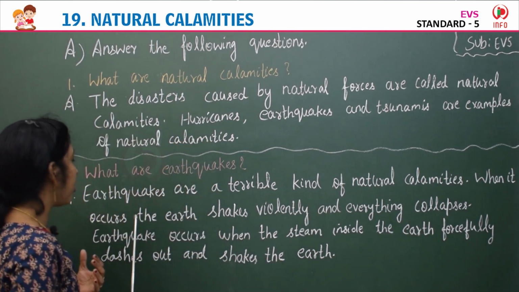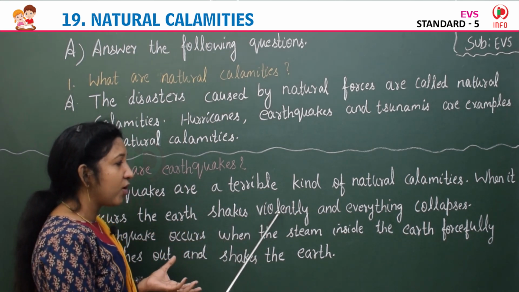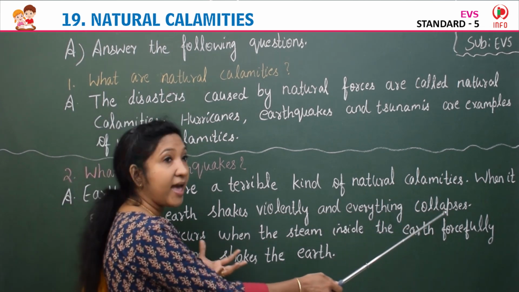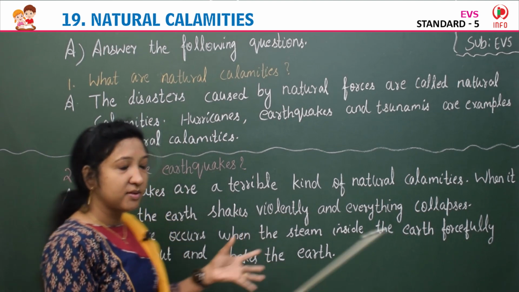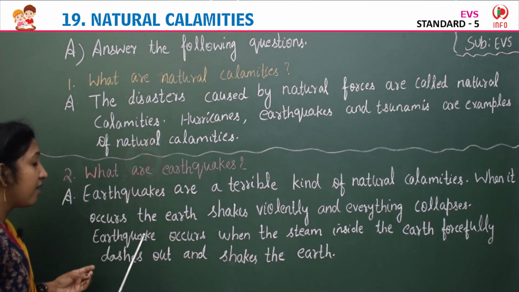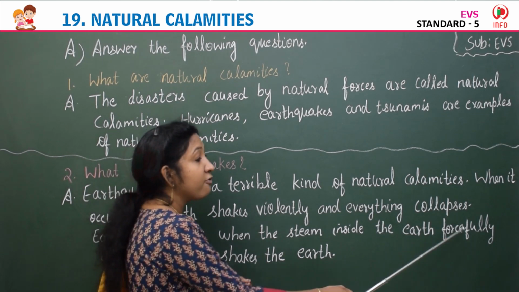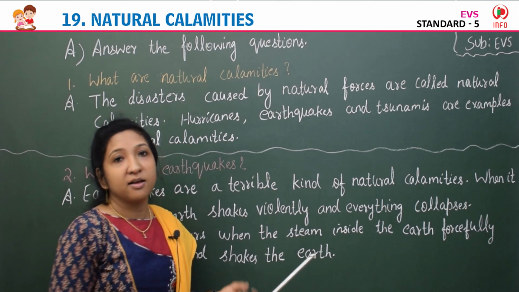When it occurs, the earth shakes violently, and everything collapses, breaks down into pieces. Earthquake occurs when the steam inside the earth forcefully dashes out and shakes the earth.